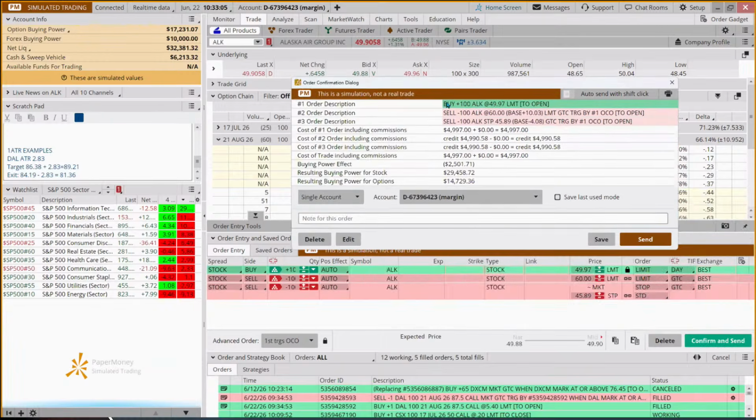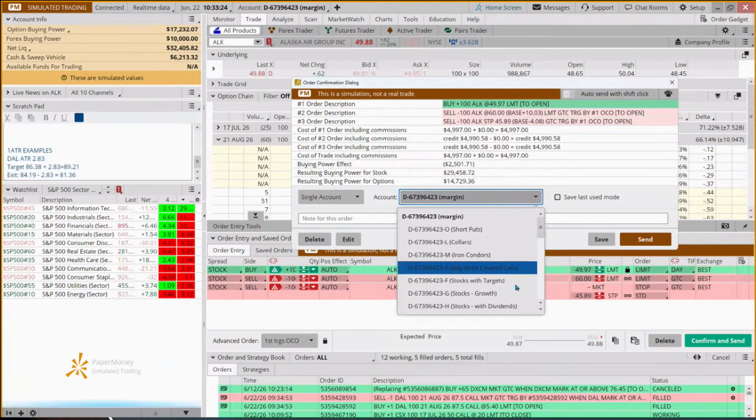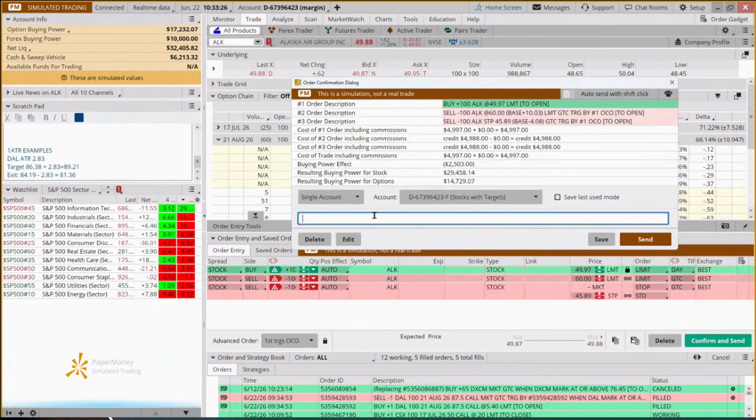So we want to buy 100 shares of Alaska Air at $49.97. We want to sell when it goes up $10 to 60 or down $4 to 45.89. And again, if it gaps up or down, we might not get out at the price we requested, right? And we're going to compare this. Well, on this one, let's just do this as our strategy. We won't do the 1 ATR on this one.